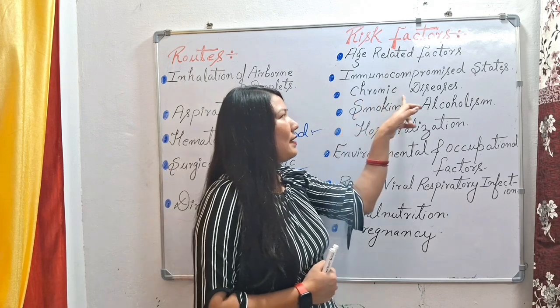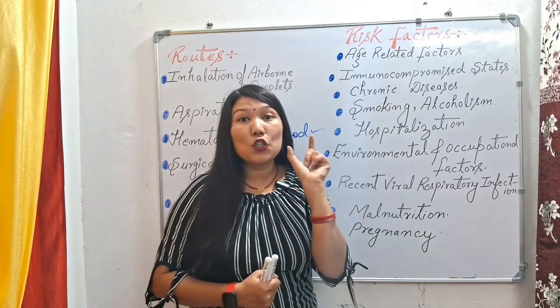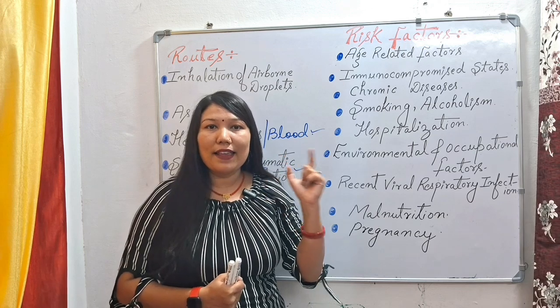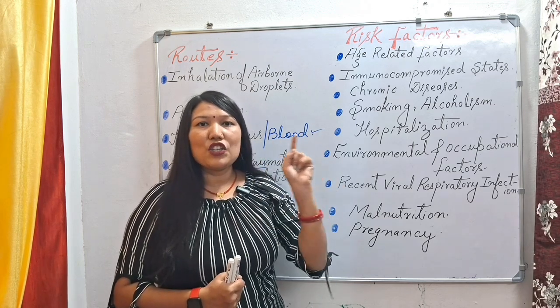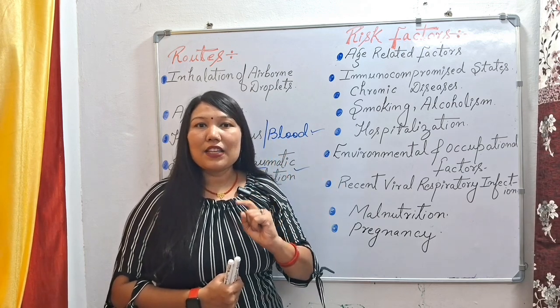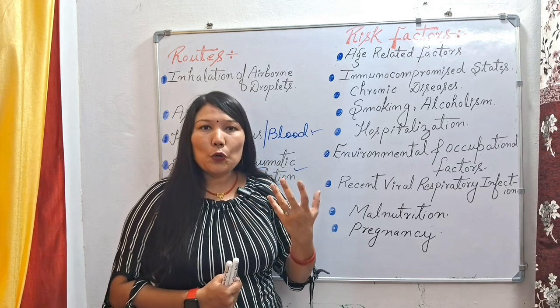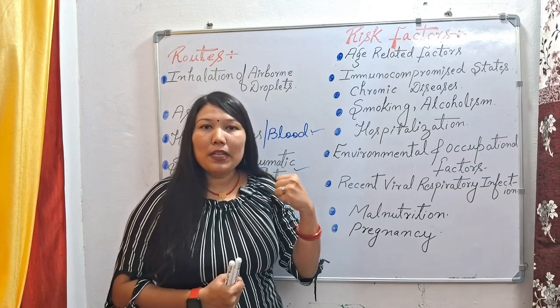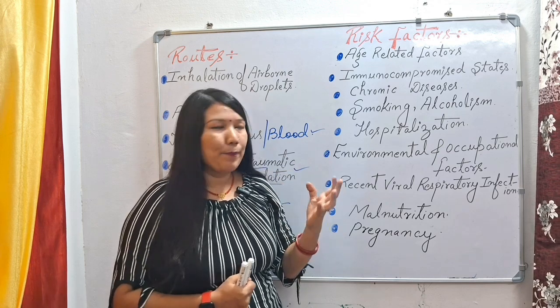Next we have chronic disease, disease conditions like COPD, congestive heart failure, diabetes, leukemia, cancer. All these disease conditions have a weak immune system, due to which the pathogen enters into the body easily and germinates there in the alveoli.